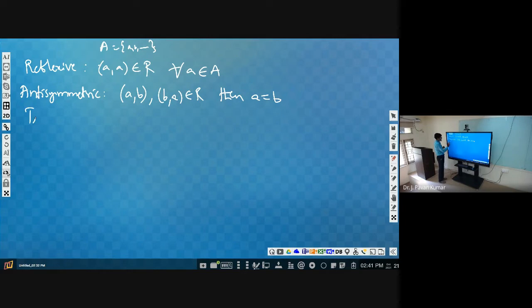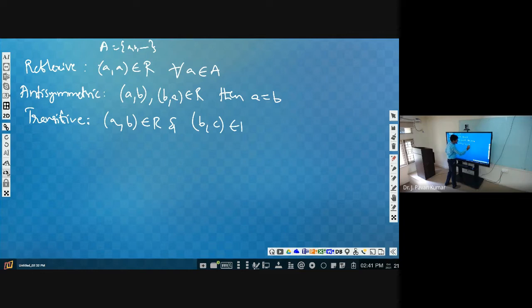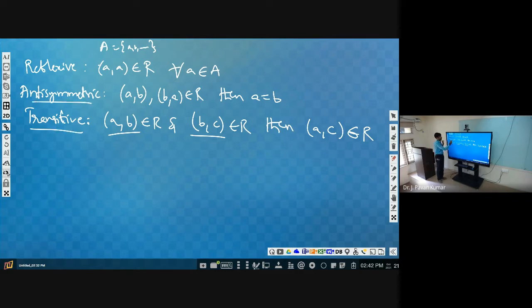Next, one more property of the relation we have seen is transitive. What is meant by transitive? If (a, b) belongs to R and (b, c) belongs to R, that is, if a tuple (a, b) belongs to R and the tuple (b, c) also belongs to R, then (a, c) also belongs to R. Then we can say it is transitive.